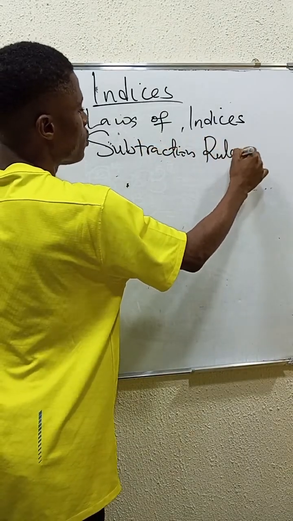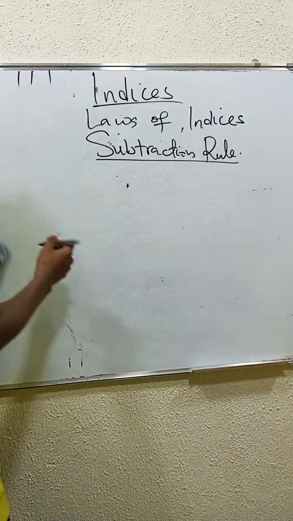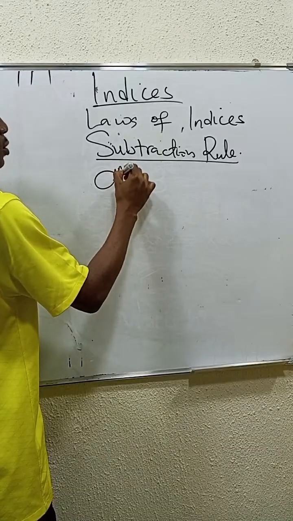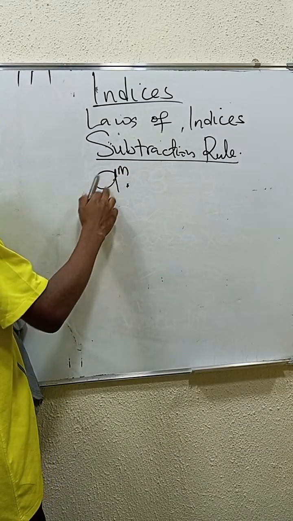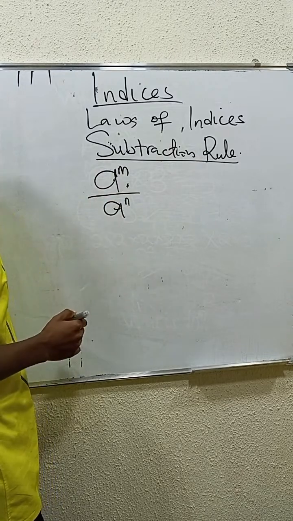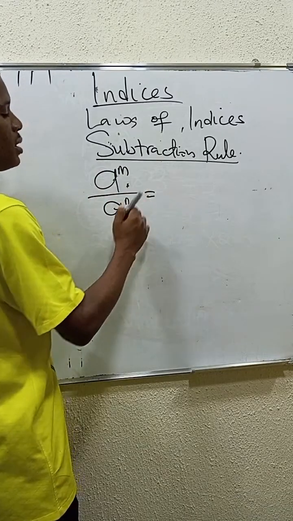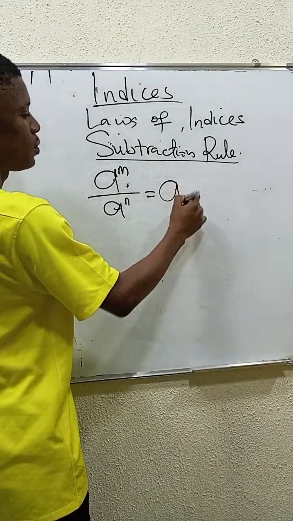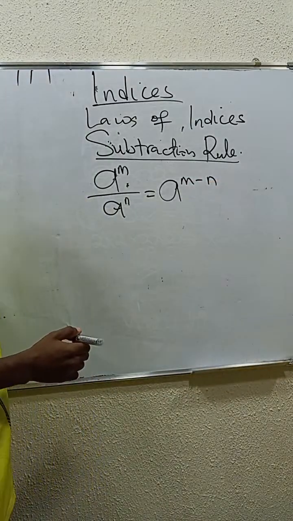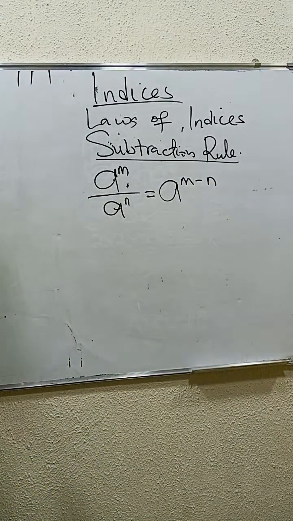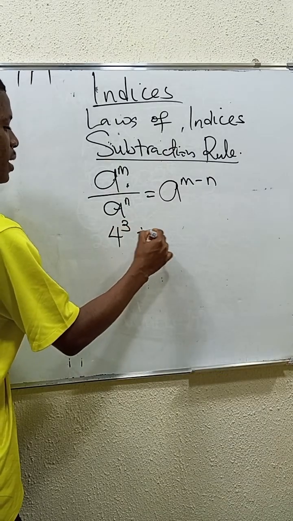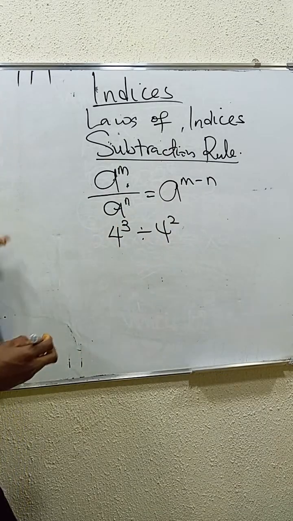When we talk about the subtraction rule, what do we mean in indices? This implies that whenever you have a to the power of m, where a is the base and m is the power, divided by the same a to the power of n, this rule is telling you that all you have to do is keep the base the same, then minus the powers. This plays a very important role when you are trying to do something like 4 to the power of 3 divided by 4 squared. Do you know what this means?